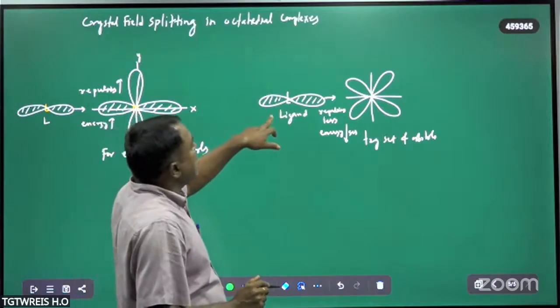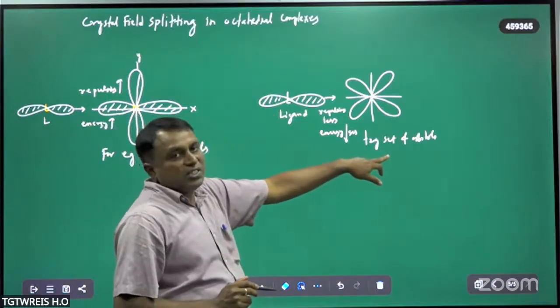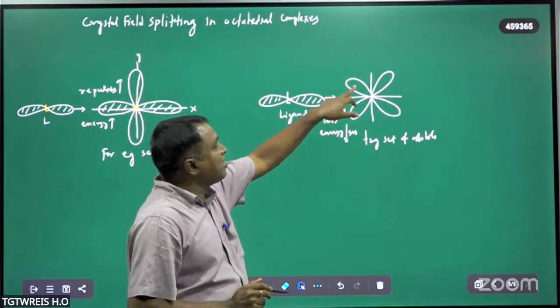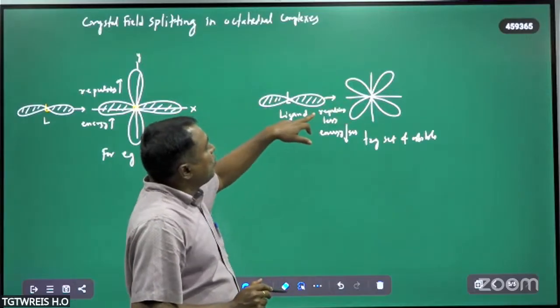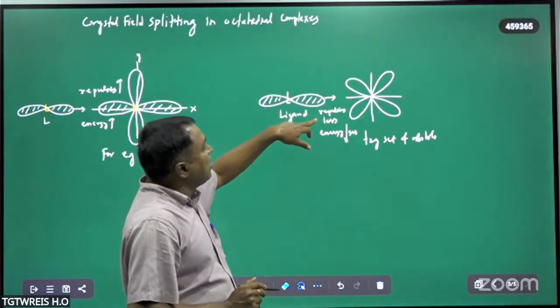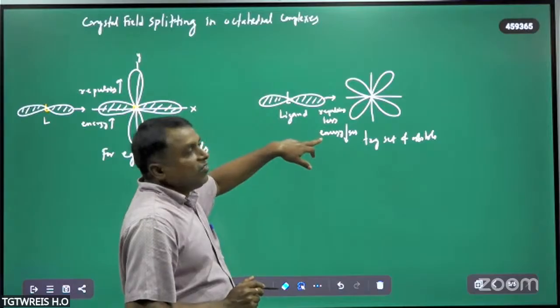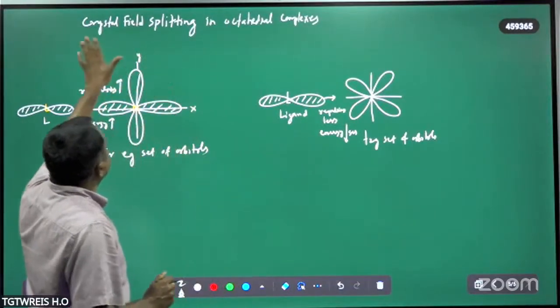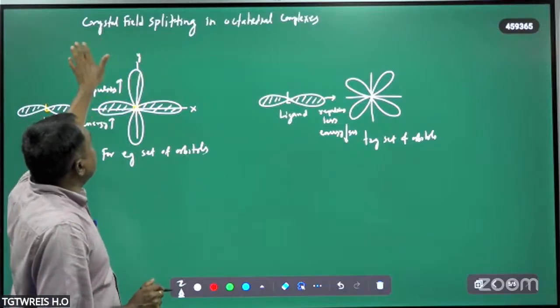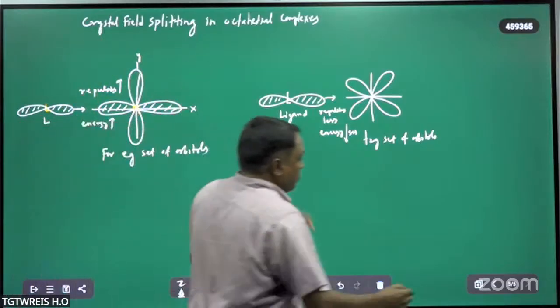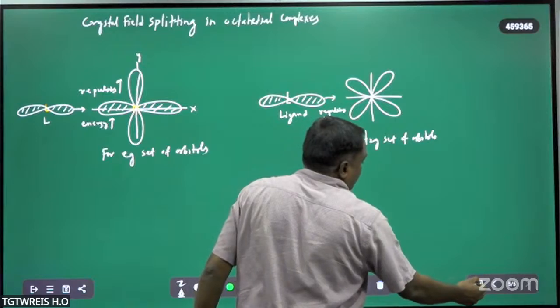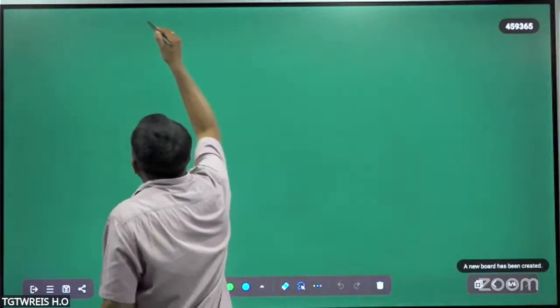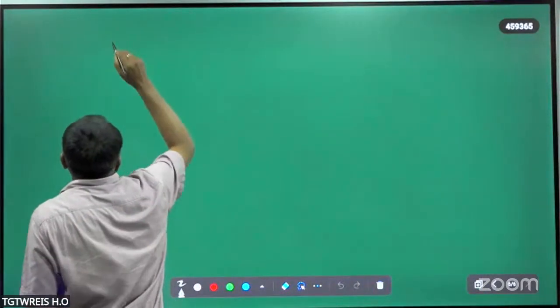Whereas when ligands approach the t2g set of orbitals, in between the axes, the repulsions usually decrease and the energy will also decrease. So this is the phenomenon generally present in crystal field splitting. Now, crystal field splitting in octahedral complexes.